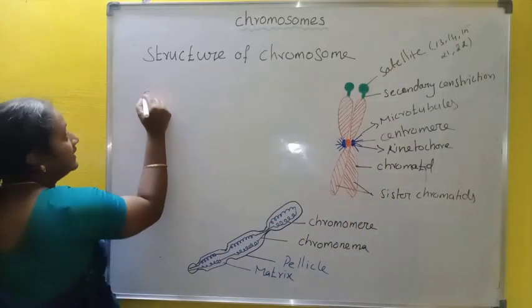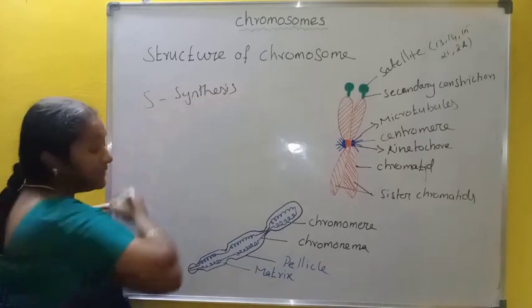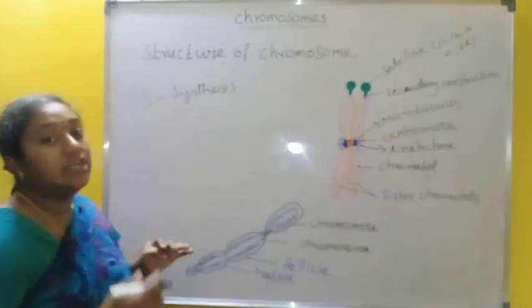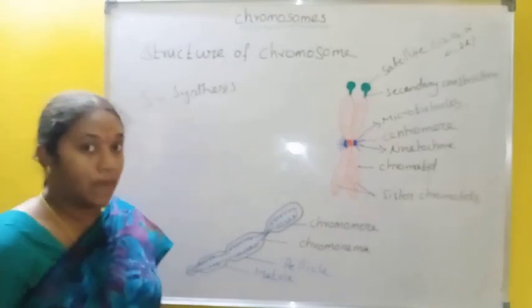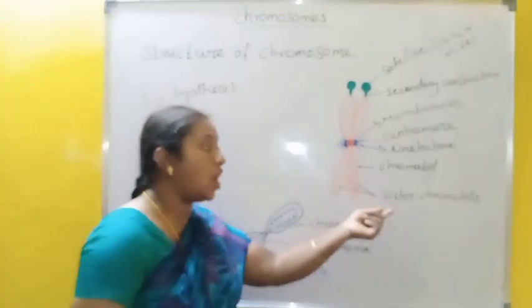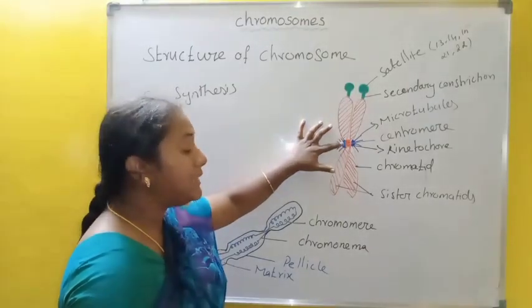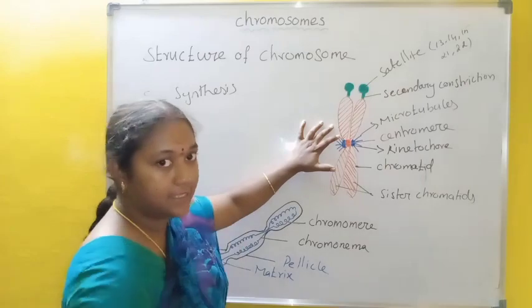In the S phase, the synthesis phase of the cell cycle, the DNA is replicated. After replication, the chromatid is converted into 2 chromatids, which are called sister chromatids. In this chromosome, the primary constriction occurs at any point, not only the central point.